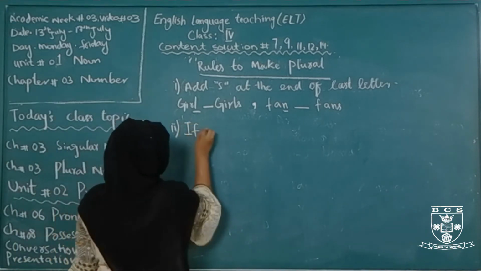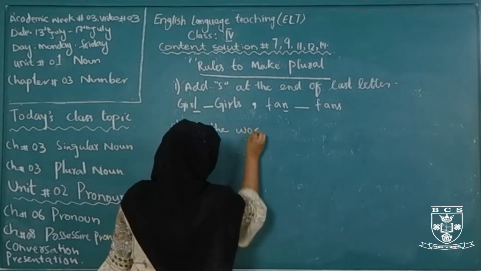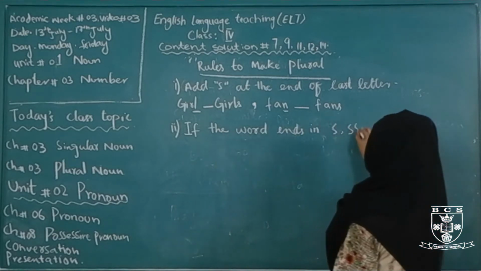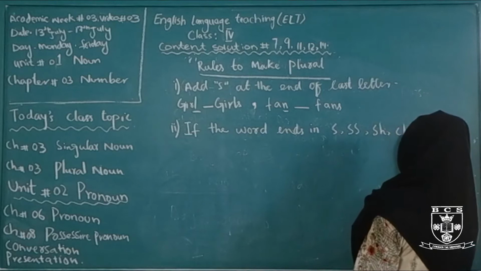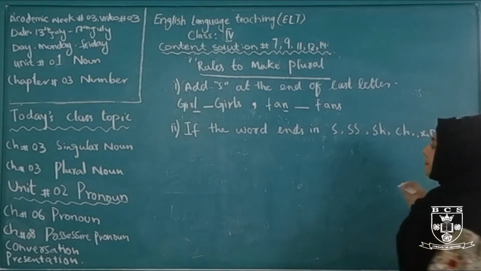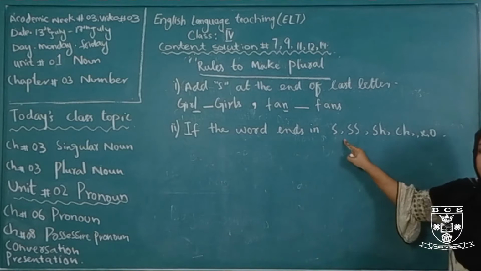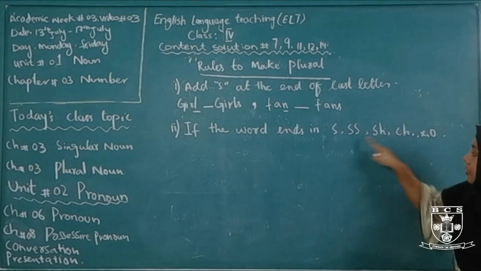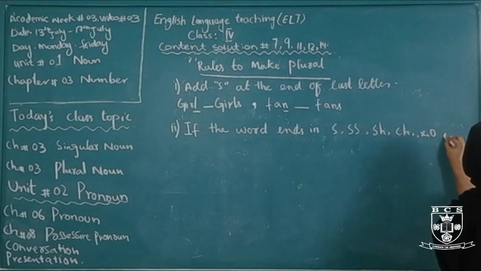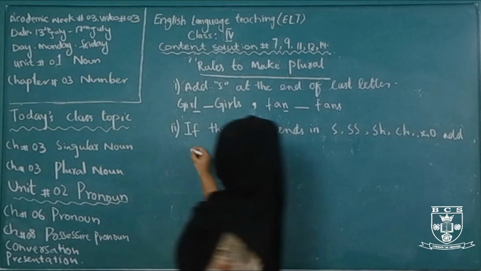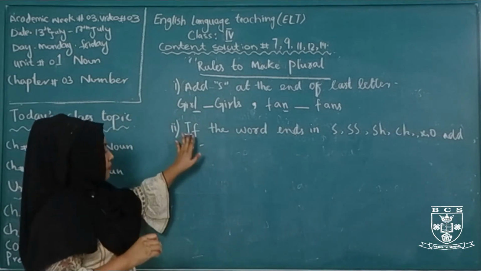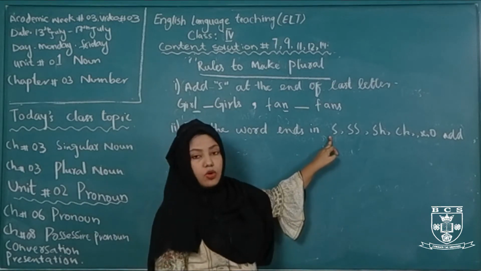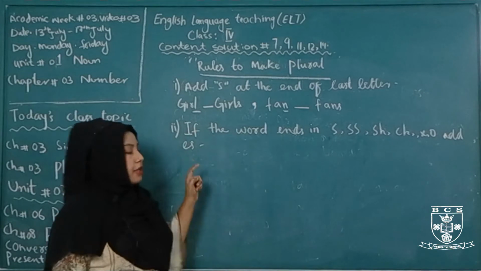Rule number 2 is if the word ends in s, double s, sh, ch, x and o, then what we do if the word ends in these letters, we add es. अगर आपके पास कोई भी वर्ड s, डबल s, ch, sh, x and o पे एंड हो रहा है, to make its plural we add es there.